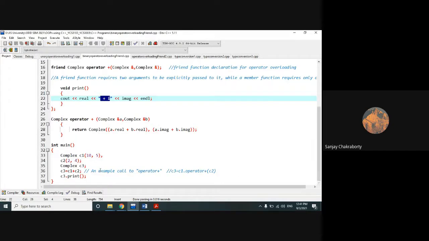Why 12? Because 10 plus 2 is the real part addition, and 5 plus 4, 9, is the imaginary part addition, and that will be represented along with the I variable. Because it is a complex number, I formatted it so that it is represented in the form of complex numbers. This is how we can use a friend function for binary operator overloading.